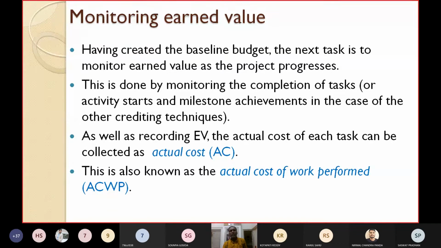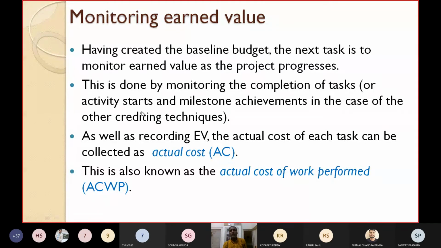So this monitoring is done by monitoring the completion of tasks because you are using the 0/100 technique. If you are using another technique, like some milestone technique or 50/50 technique, then how can you do it? When the activity starts and the milestones are achieved, then you can assign the values.